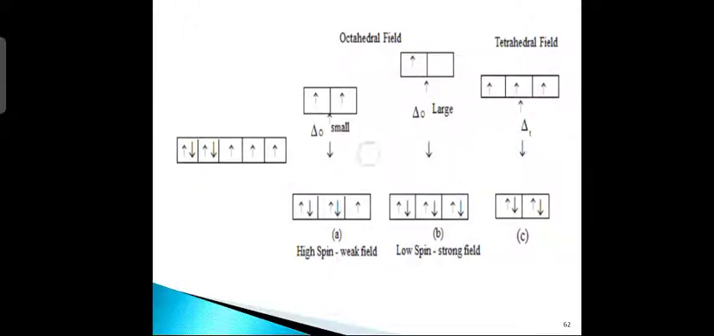Now, next is the diagram. Here is the diagram showing the orbital distribution: high spin, weak field, and low spin, strong field. Delta O is the difference here, and in low spin there is a large delta O value and in high spin a small one. The tetrahedral field is represented by delta T and the octahedral field by delta O. So this is the electronic distribution.